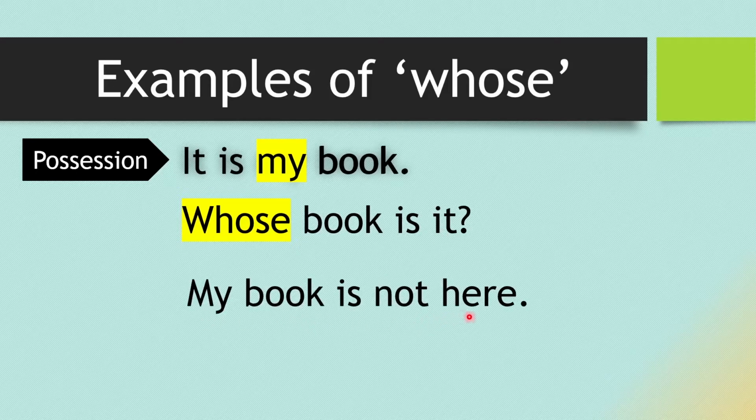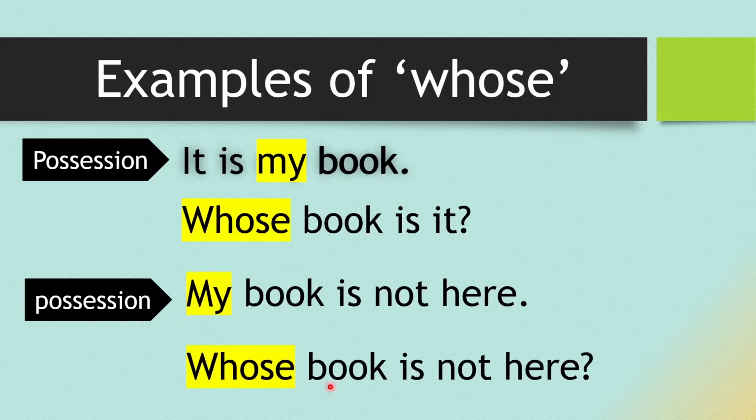My book is not here. Here, my is working as the possession. So, whose book is not here? Whose is coming in the beginning. After that, the noun, book, is coming. There is no auxiliary, so the present verb will come here. And after that, not here, the other part of the sentence. So the question will become, whose book is not here?